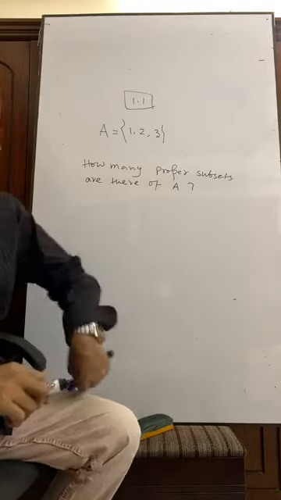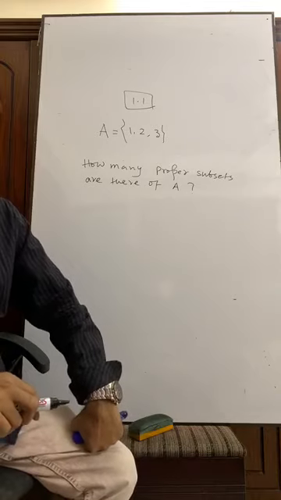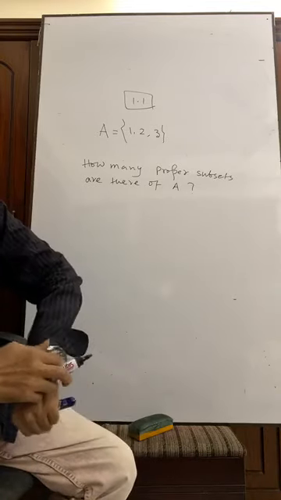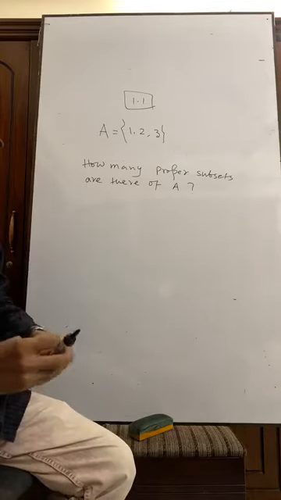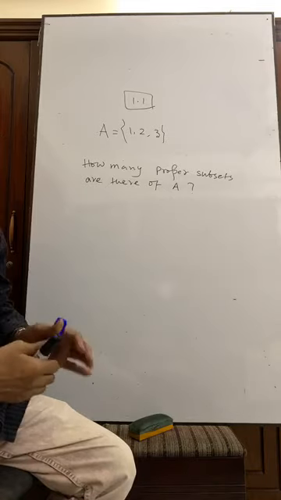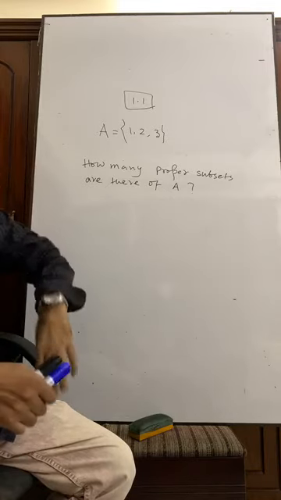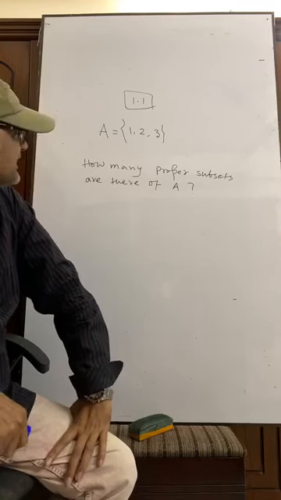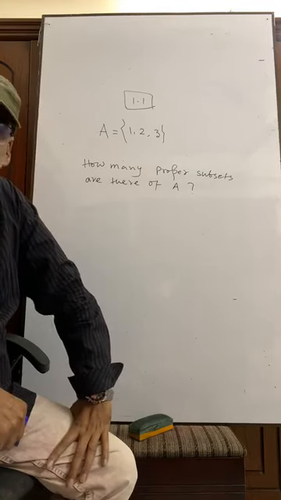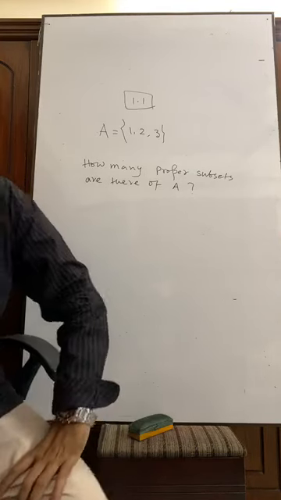What is the answer? How many proper subsets are there of the set A? Any answer?